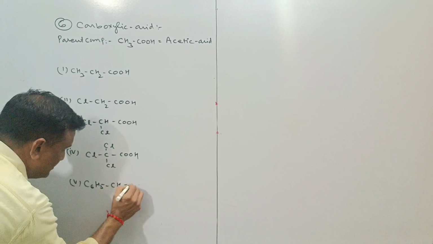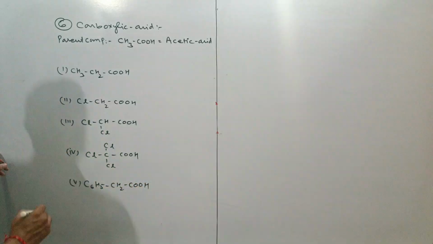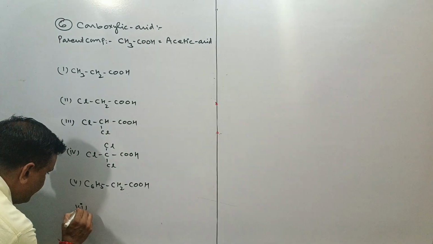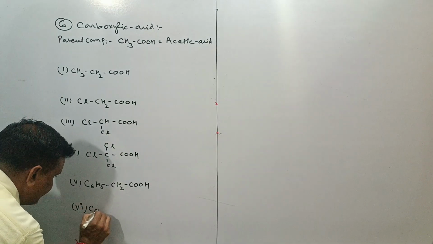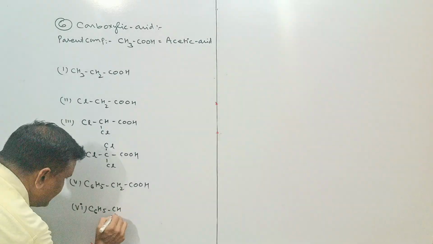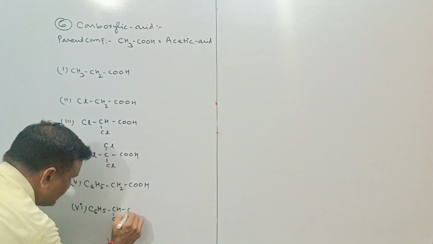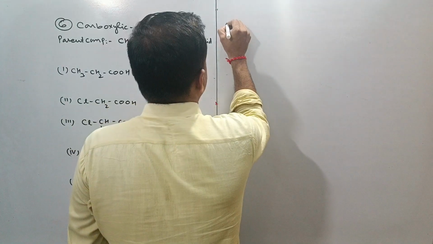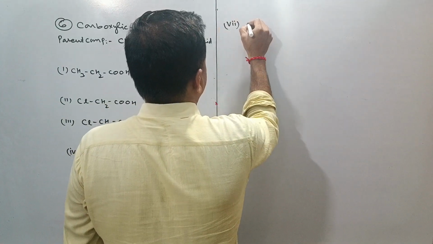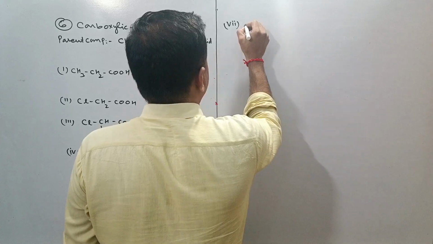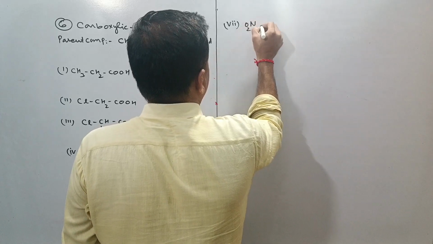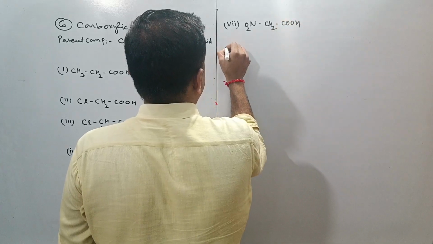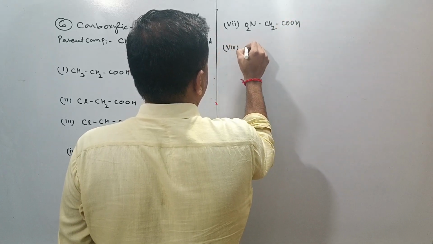C6H5CH2COOH. If we go further, then we can take the sixth compound as C6H5 CHCH3 COOH. This is the seventh compound. As a seventh compound, we can take NO2 CH2 COOH. This is the eighth compound.